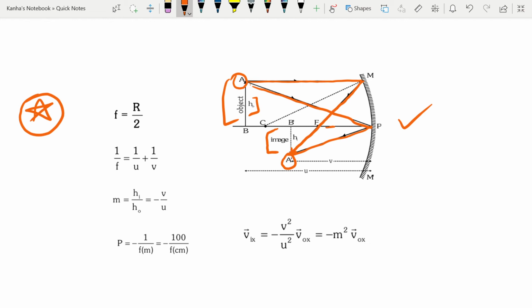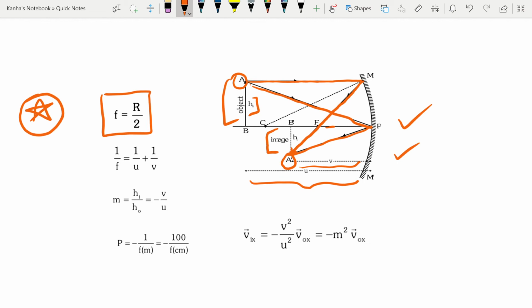This is just one of the cases. What are the distances? First is the distance of the object, which is u. Next is the distance of the image, which is v. With this in mind, we arrive at one of the formulas, which says that for spherical mirrors, focal length is equal to r divided by 2, where r is the radius of curvature.